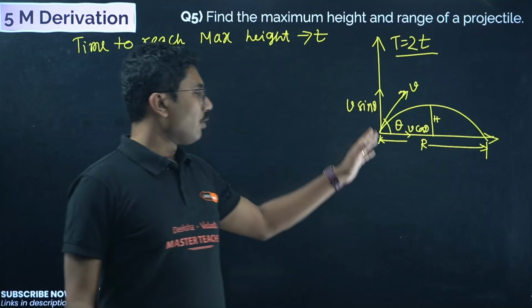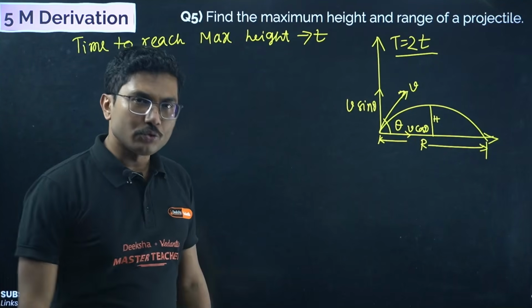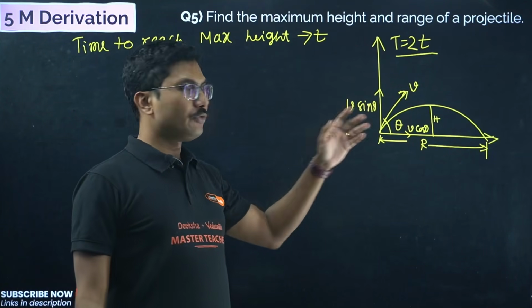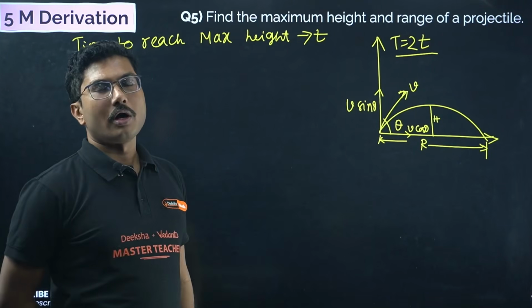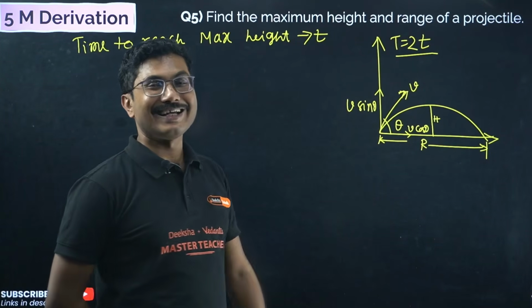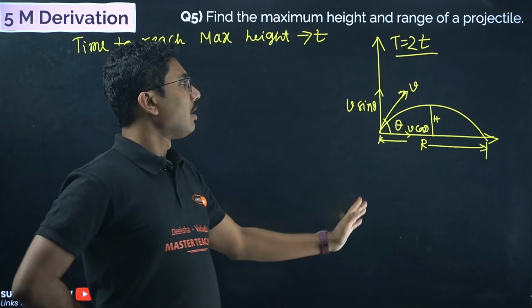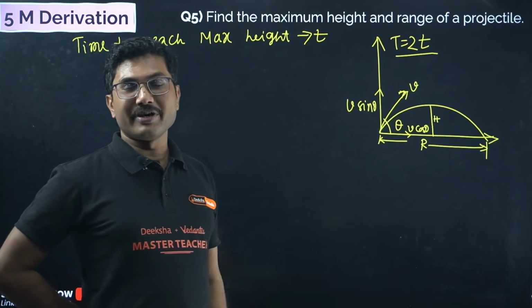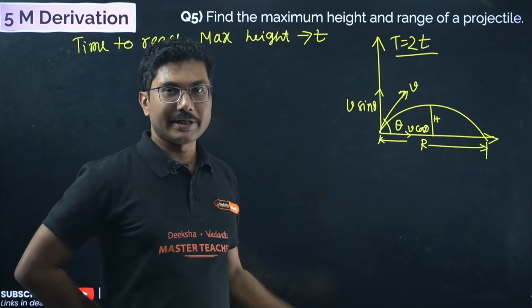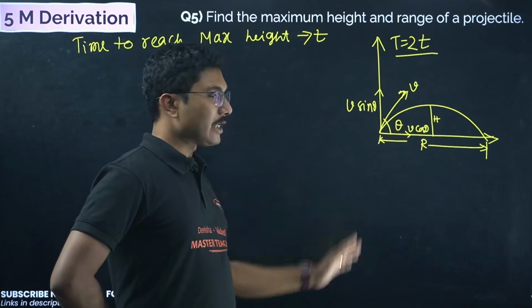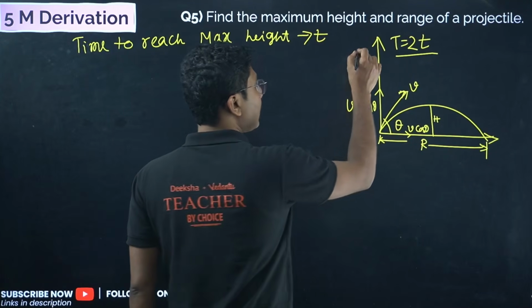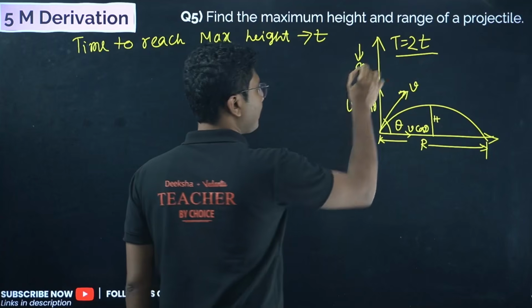Now why have we separated the motion into two components? If you study projectile motion, why do we separate the motion into two components? Because they are independent of each other. The vertical component is independent from the horizontal component. Horizontal component is fixed, whereas vertical component depends on gravitational acceleration, which acts in the downward direction.